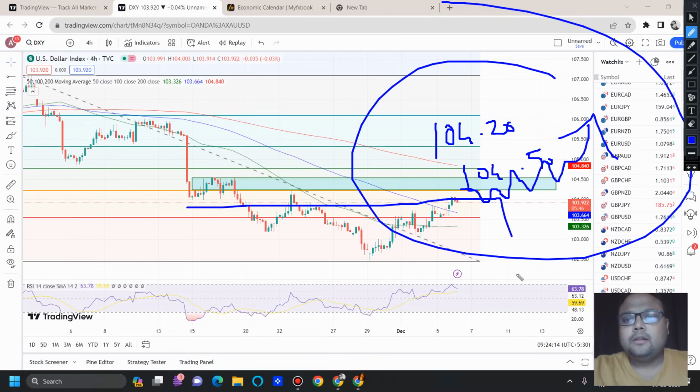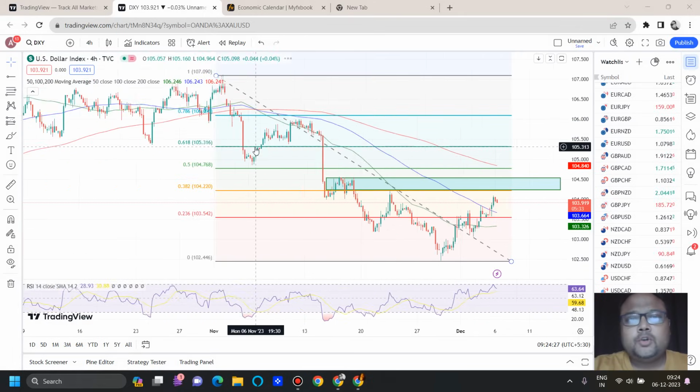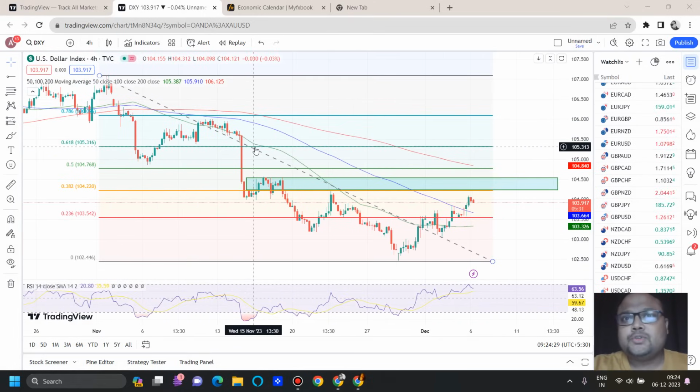After all, here also we can see a structural change. So we have a structural change in DXY, we have a structural change in EUR/USD, we have a structural change in gold right now. So all the markets are pointing towards a directional change here. As a result, if you're a swing trader or a positional trader, you need to be a little bit careful.